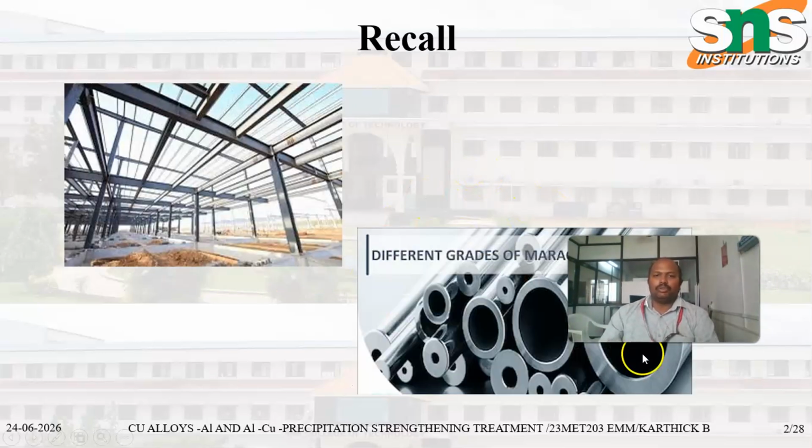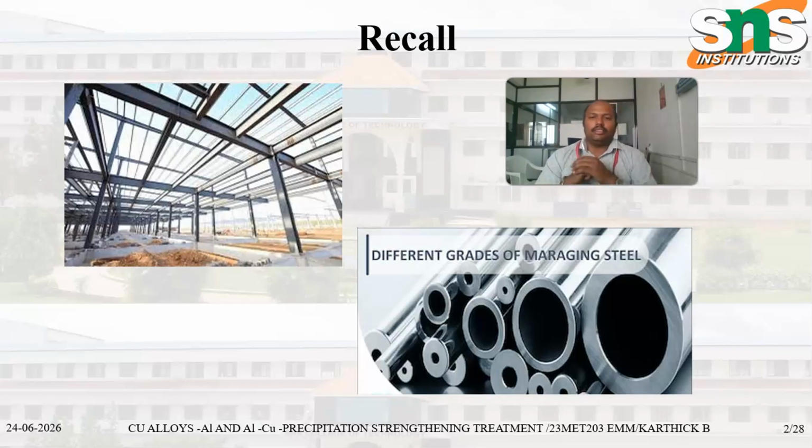Let's go deeper. This type of precipitation can also be done in ferrous materials, for example maraging steel. Maraging steel works the same way. There is a precipitation which occurs during the heat treating process, so the precipitates are created. These precipitates help to increase the strength of the material, which means we are strengthening the material, right?